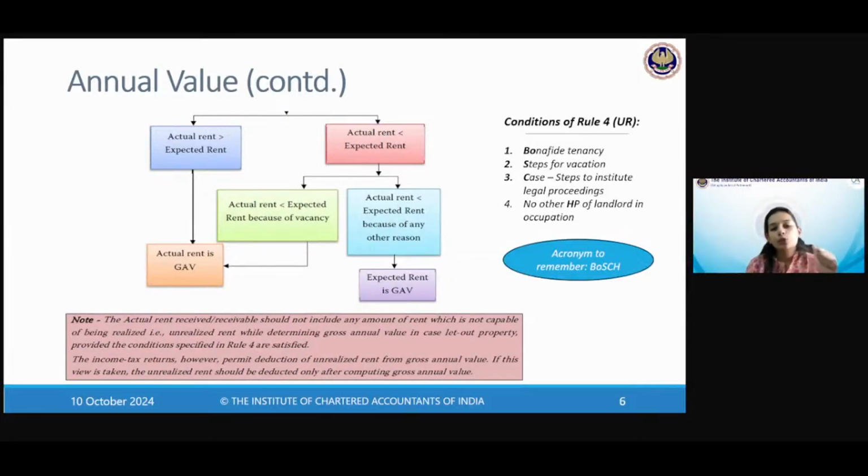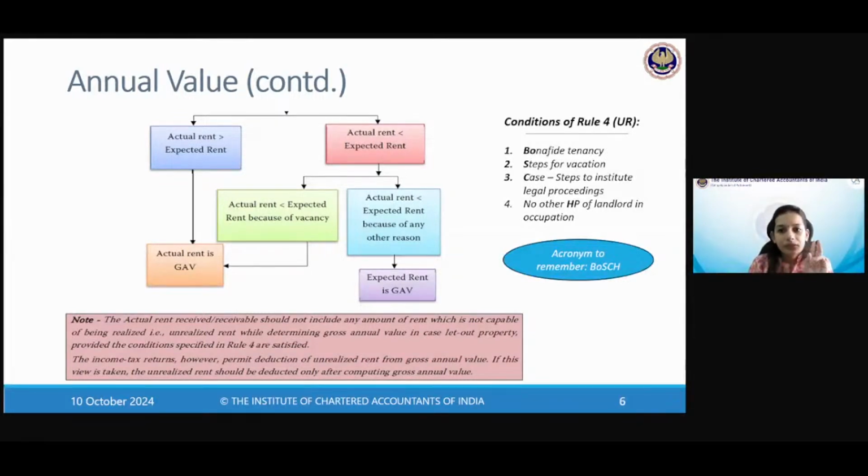Okay, first is bona fide tenancy. You must prove that the tenancy is bona fide. It's not a sham transaction. You're not trying to bypass income or do anything else. It's a pure tenant landlord relationship. Bona fide tenancy, that means genuine tenancy. Second, steps for vacation. That is, the tenant has vacated. He is not going to pay you rent, but he has vacated the property or you have made him vacate. You have taken steps to vacate.